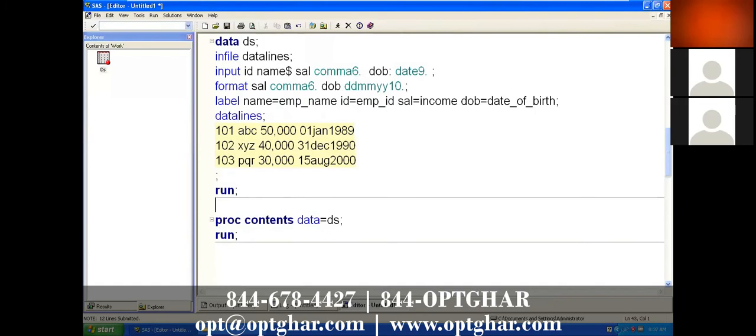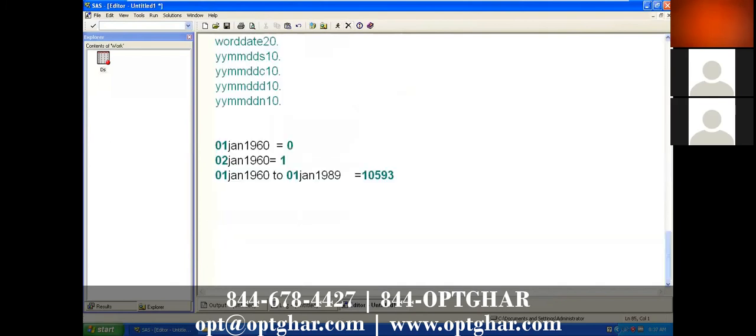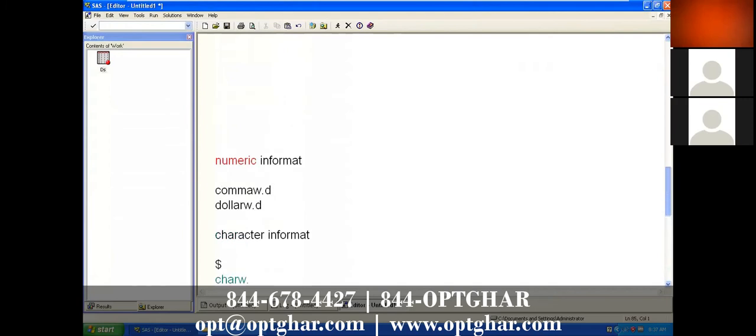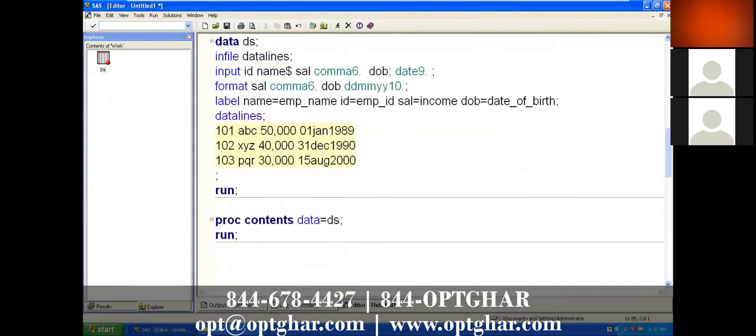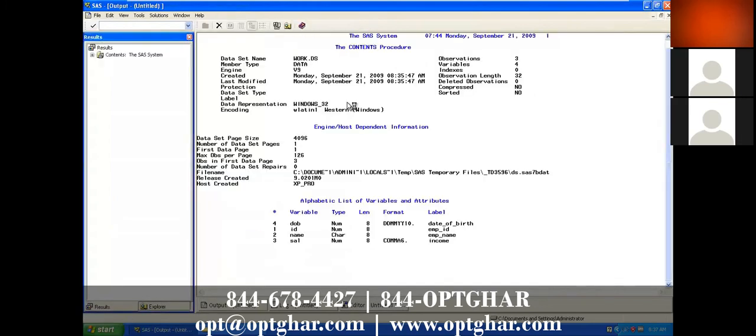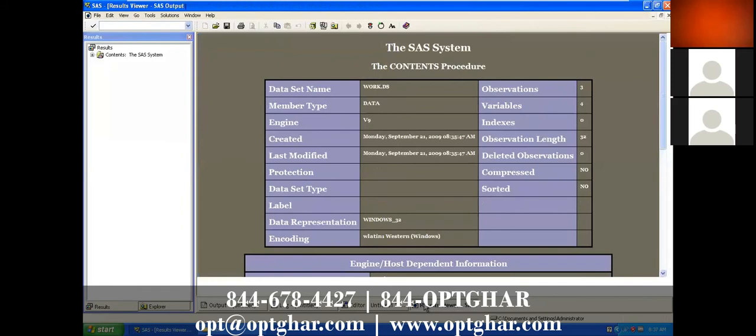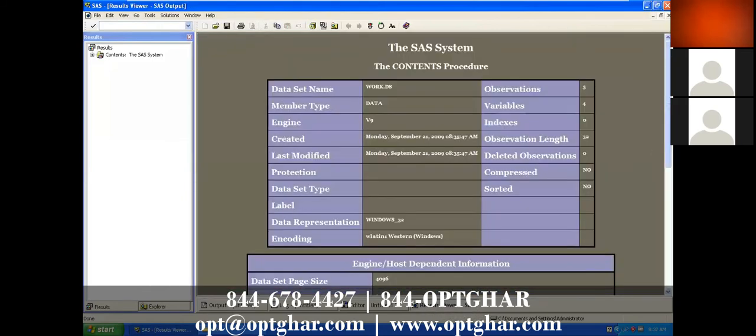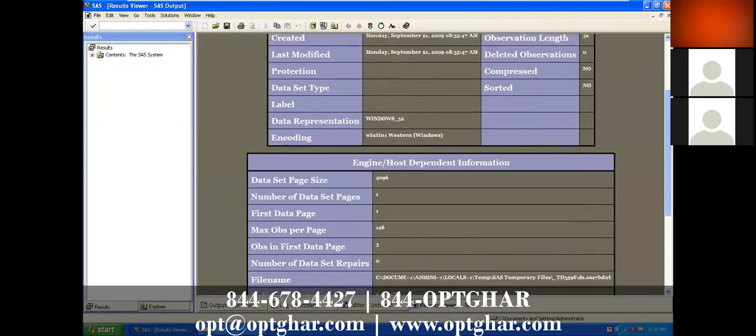See, Madhu, when you execute this program, you will get a pop-up window. Just forget about these two windows, I will tell you later.